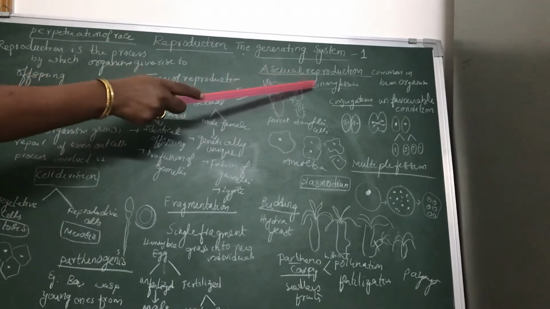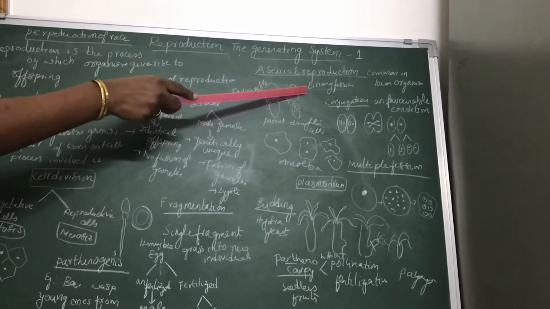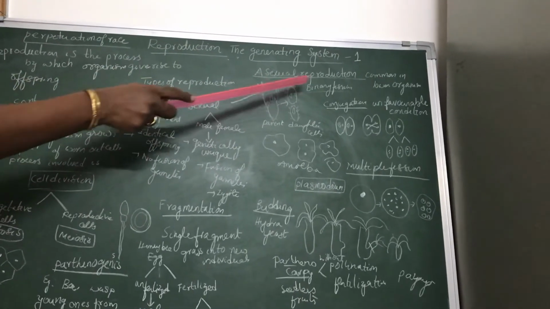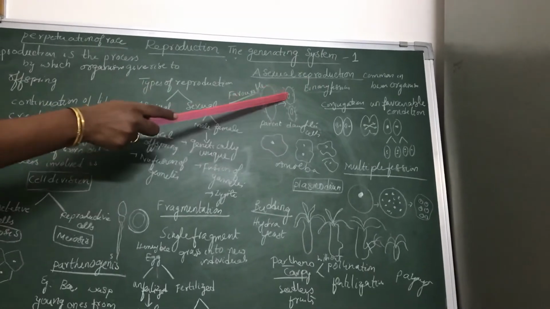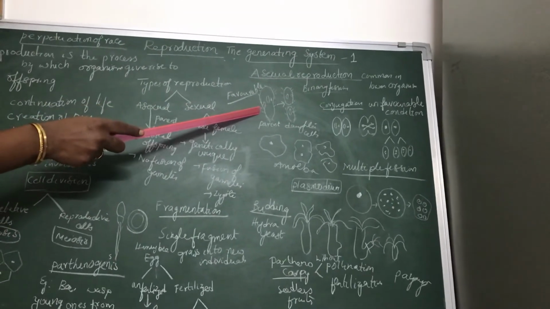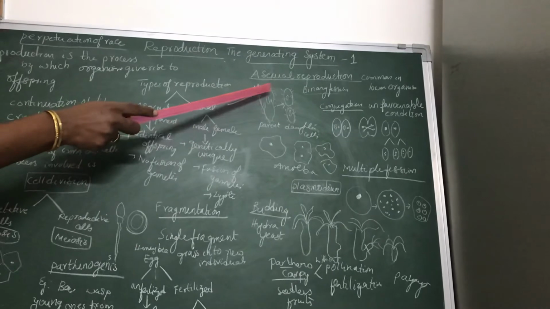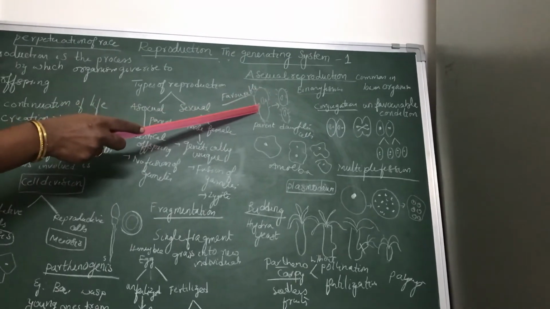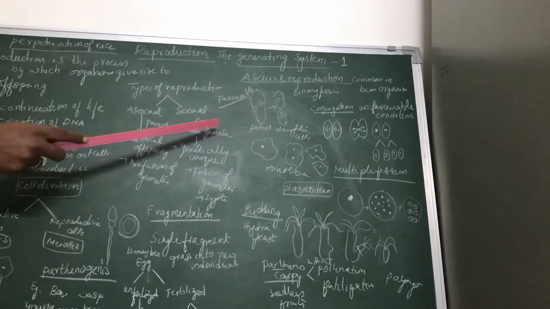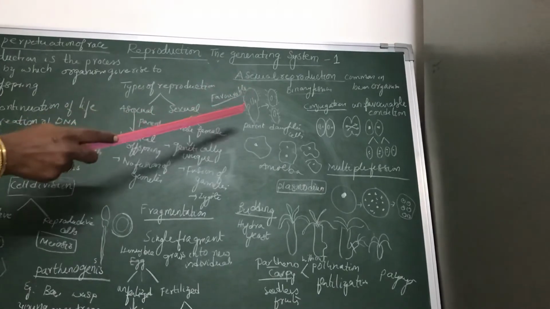This type of asexual reproduction is called binary fission. Bi means two, fission means division. So two daughter cells are formed at the end of binary fission, and these daughter cells are identical to the parent. They just look like the parent.